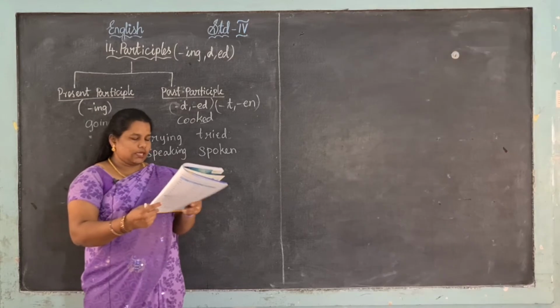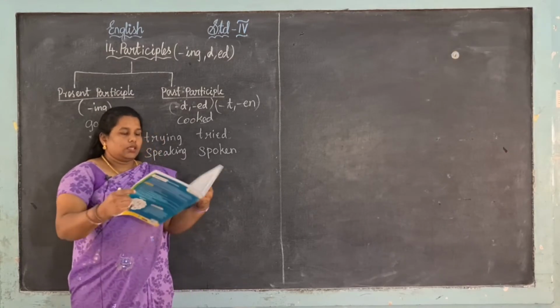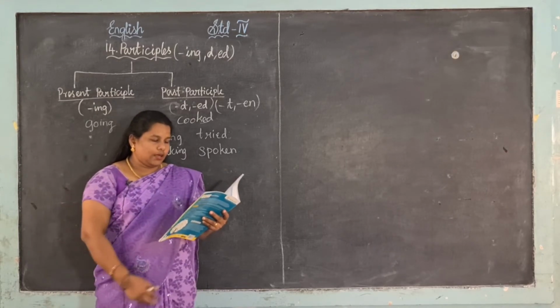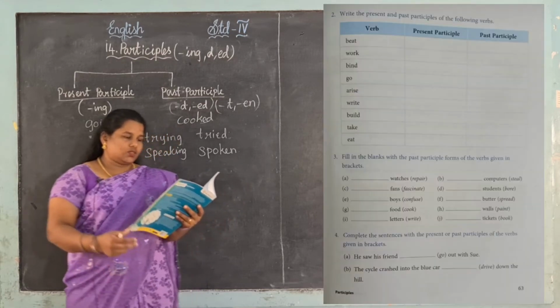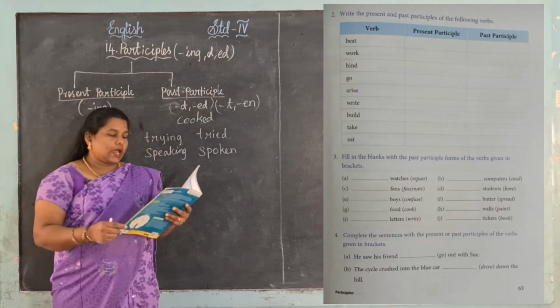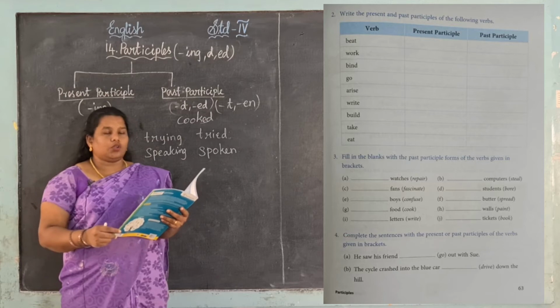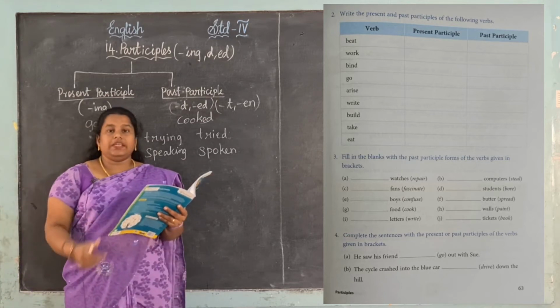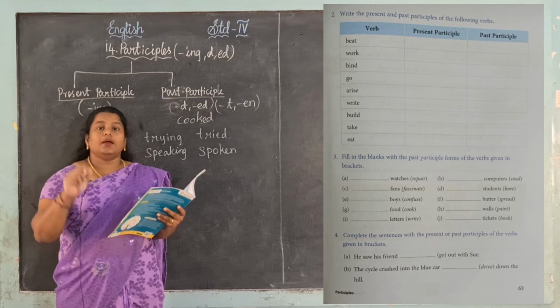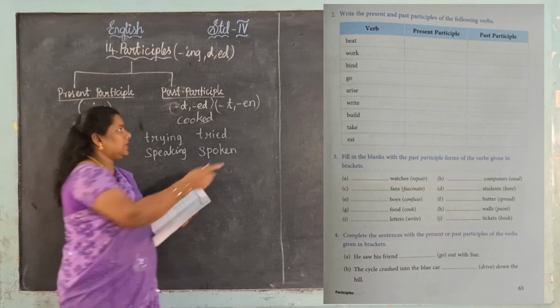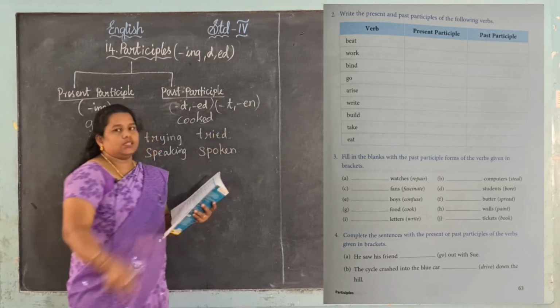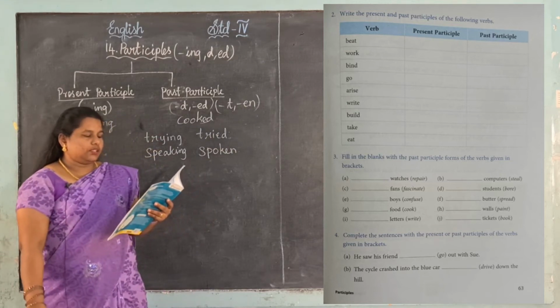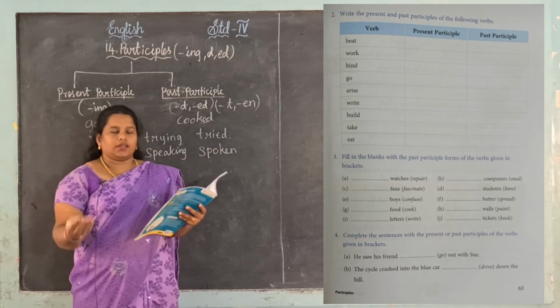Yes, next is Roman letter second one in page number 63. Write the present and past participles of the following verbs as in the first Roman letter. Yes, beat. Beat is given, so beating, beaten. So en should be added for the past participle. Okay, then work, working, worked. It is easy.